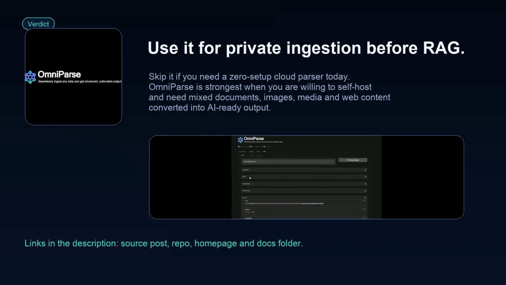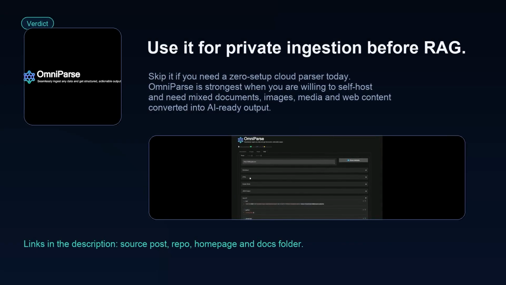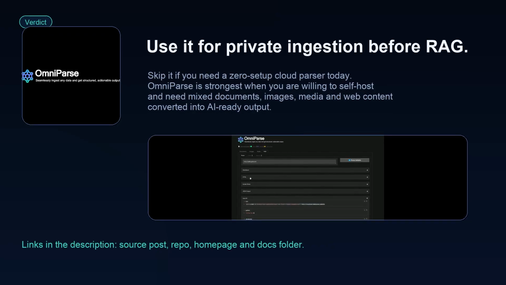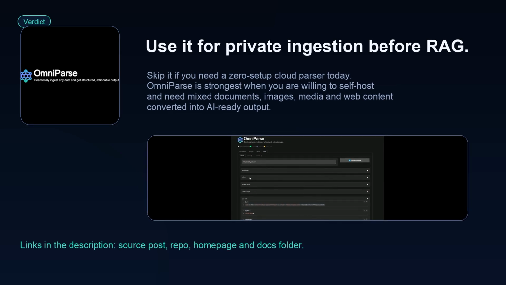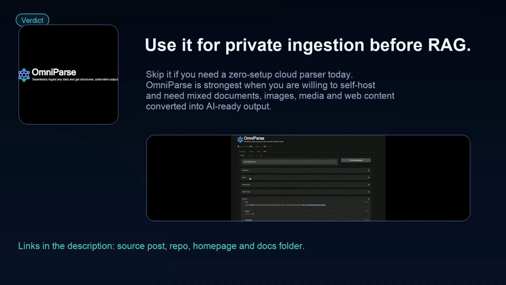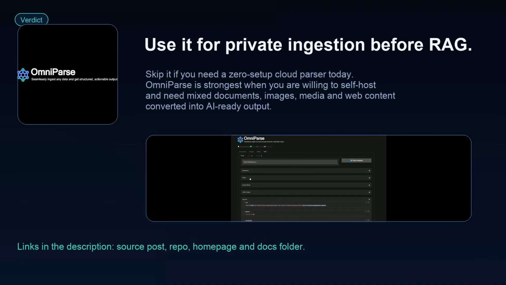The verdict is simple. Use OmniParse if you need private ingestion before retrieval augmented generation or other LLM workflows. Skip it if you want a zero setup cloud parser today. The interesting part is the scope: documents, images, media, and web content in one self-hostable parser.